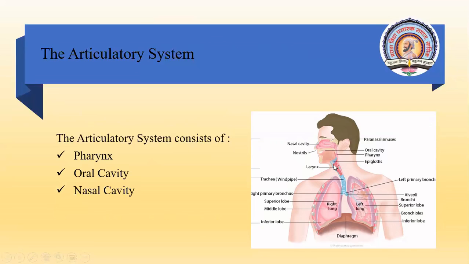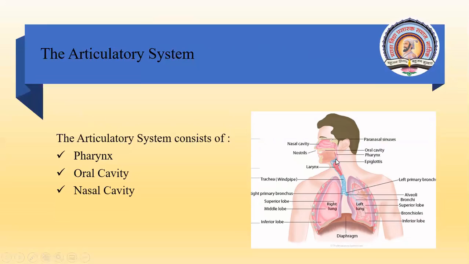But for the air, when you see this red portion is the larynx, the air simply cannot go straight away to the mouth cavity. In order to go to the mouth cavity or the oral cavity, there is a small tube in the back portion of the mouth. This is called pharynx, and it is a small tube that you can find.